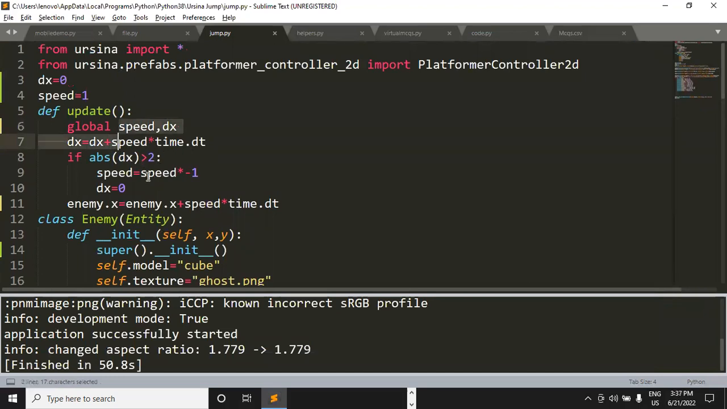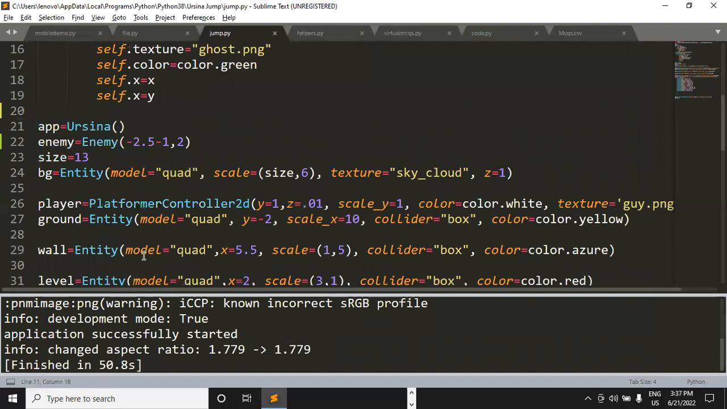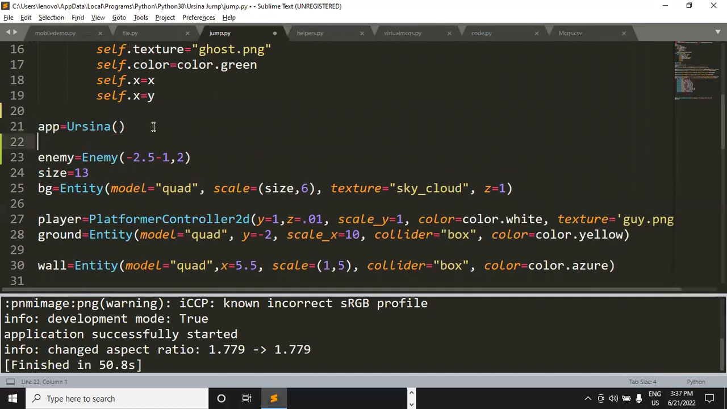This code is perfectly fine. Is there anything which I am missing? No, I am not missing anything. This is also perfectly fine. And what we can do, because we want to create duplicates of the enemy now, for that we'll have to create an empty list in which we can store all the enemies. So for that, we can simply define here enemies named empty list like this.